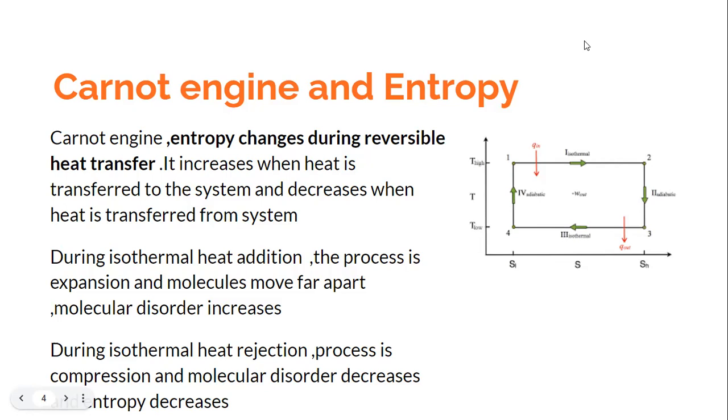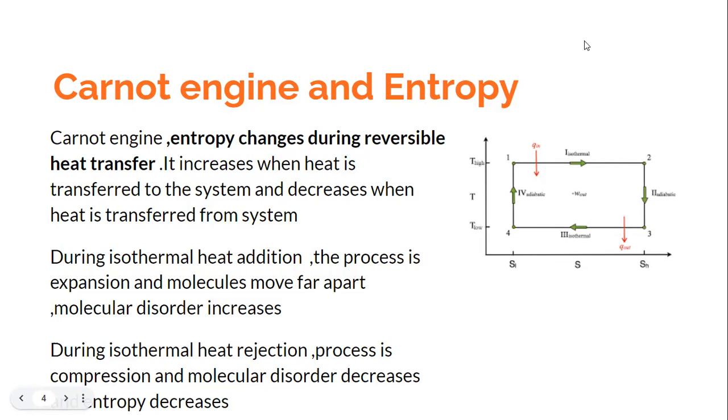Similarly, if you consider the process 3 to 4, what we find is that there is a compression process, and also the heat is being rejected. So when the heat is being rejected, the arrangement of molecules would be more compact, the randomness would decrease, and the entropy would decrease.